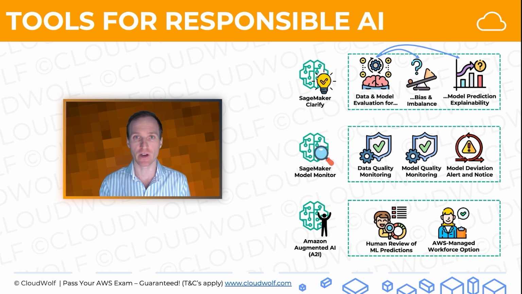So there you go. Those are the 3 tools for AWS for responsible AI. You are very likely to get at least one of them, most likely 2, and quite frankly, maybe even all 3 of them on the exam. So good to know about all of them.